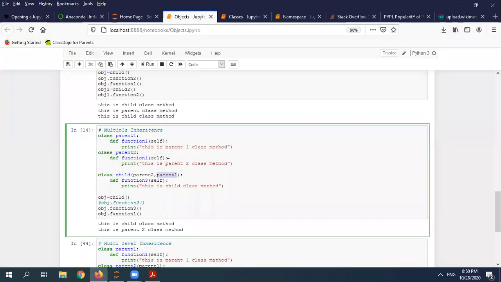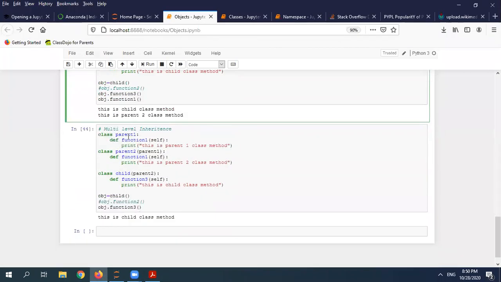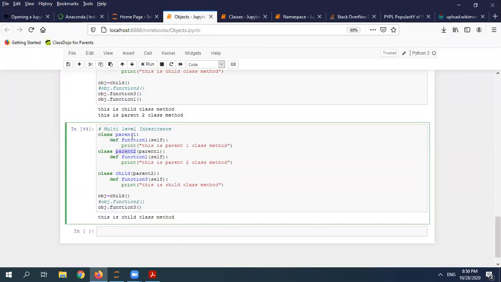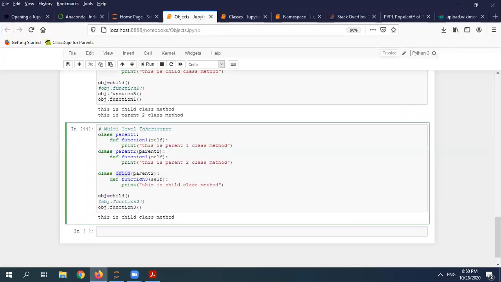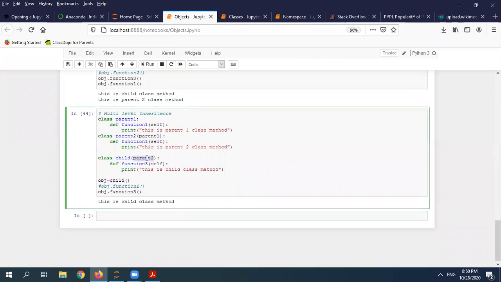So for example, this is my parent 1 and this is my parent 2. Parent 2 is derived from, inherited from, my parent 1. And I have a child which is inherited from my parent 2.